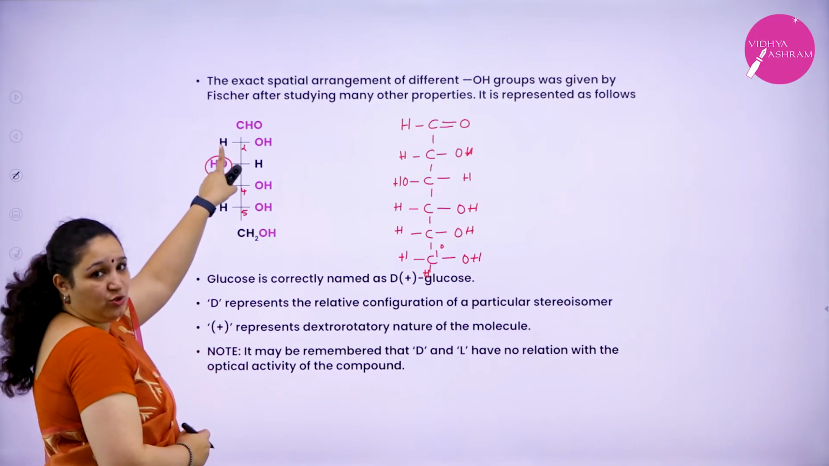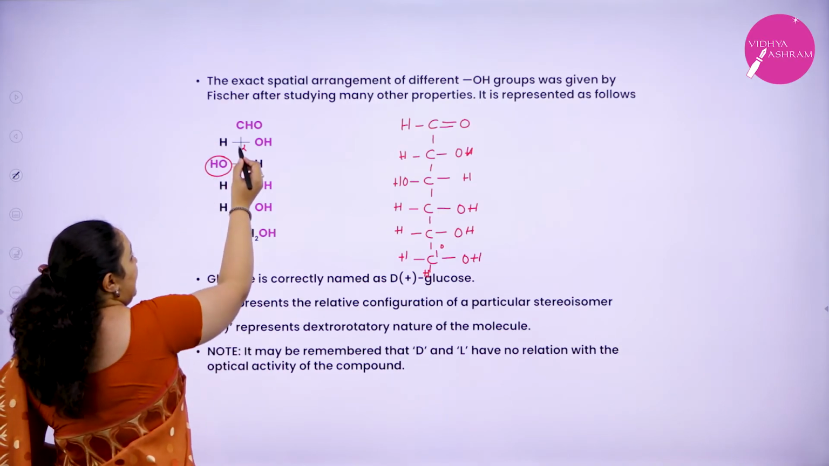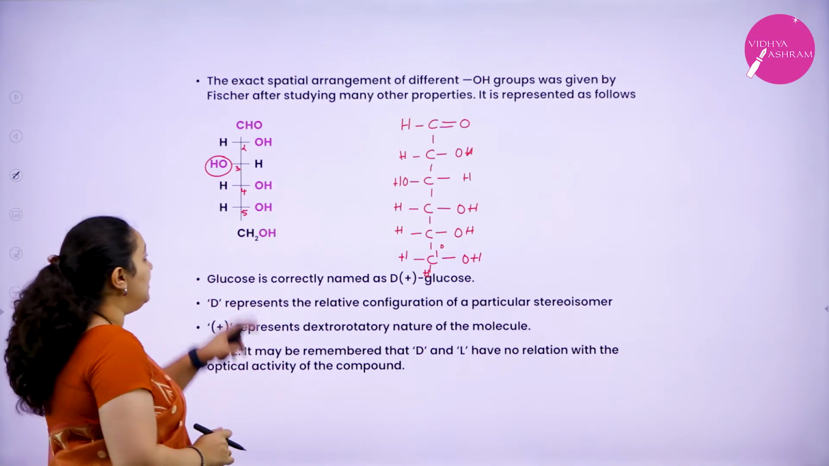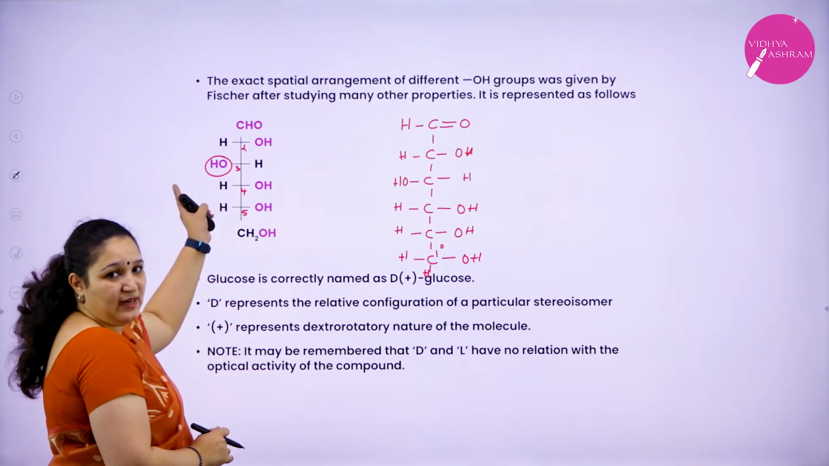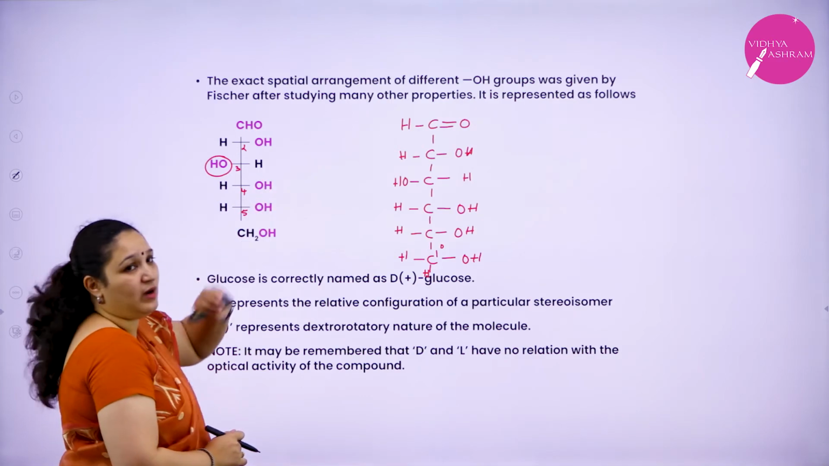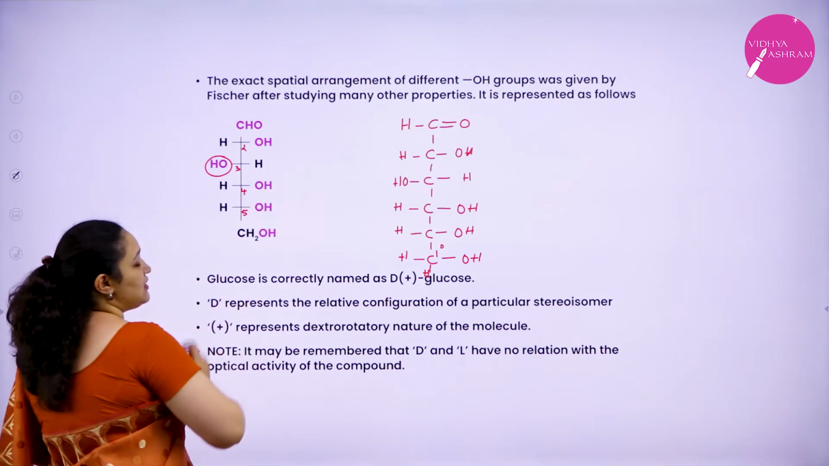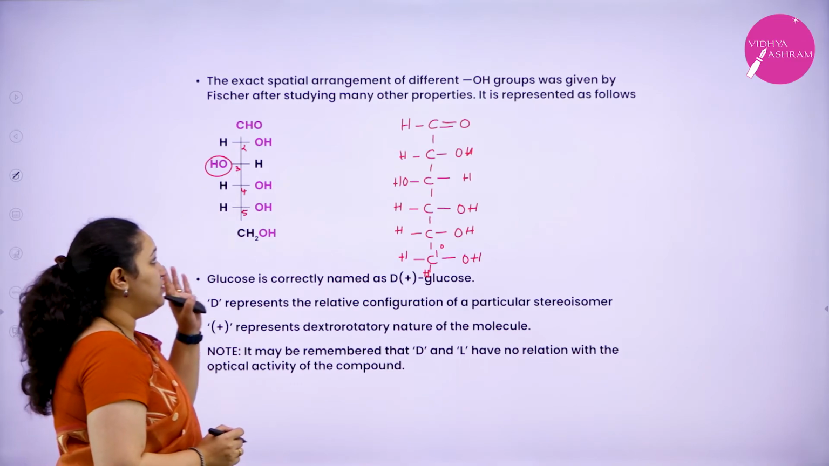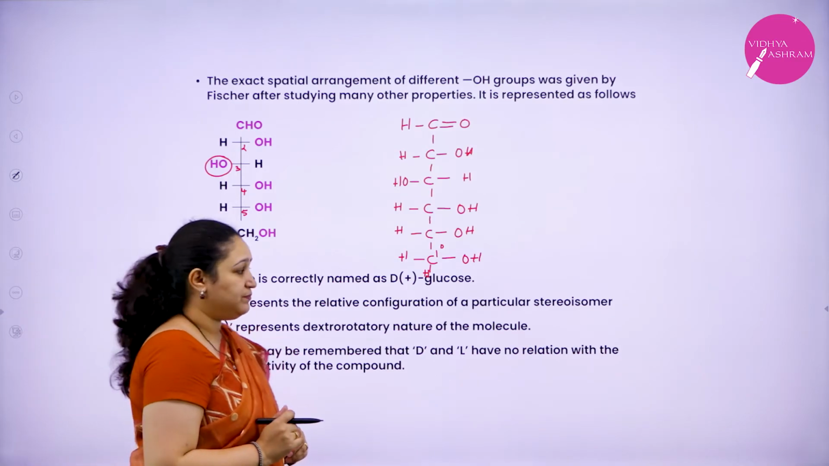First one is the CHO group. The second, third, fourth, fifth are CH-OH groups, in which the third carbon atom's OH is to the left, the other carbon atoms' OH is to the right, and the last one is CH2OH. Okay, so that is about the structure of glucose.